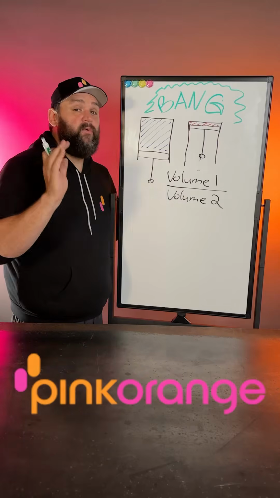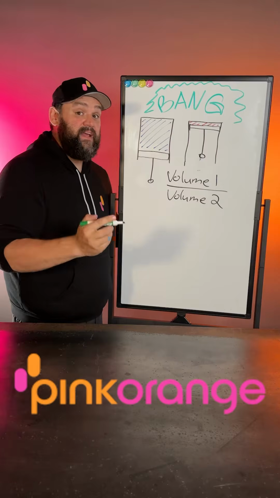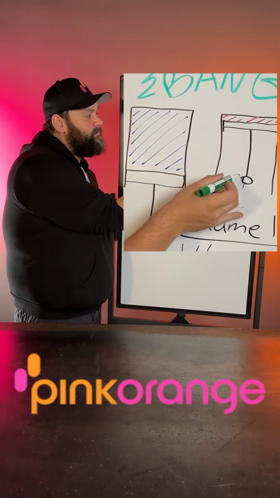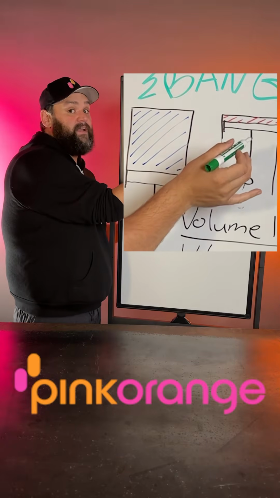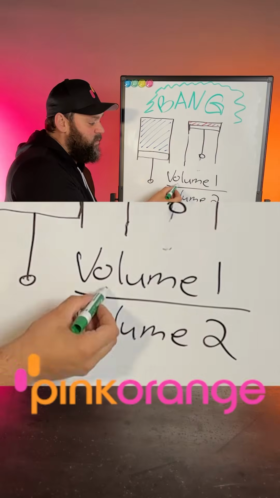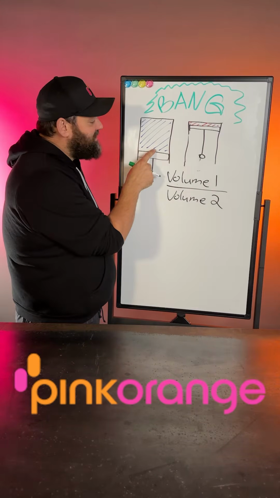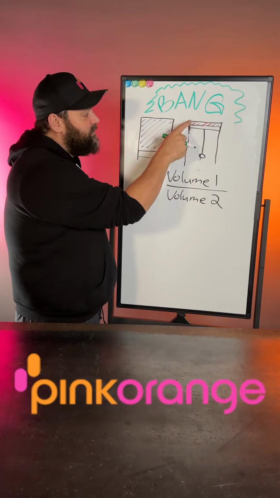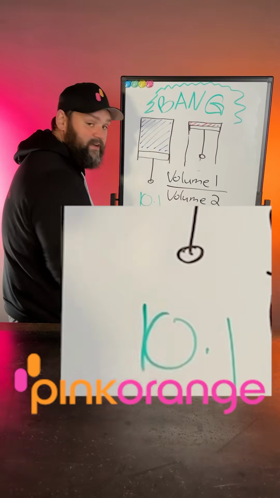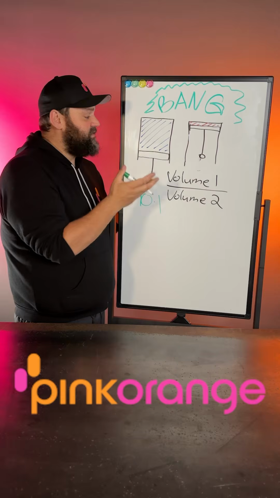What is the compression ratio? What does the compression ratio mean? It means the total amount of air when I'm at the bottom of the stroke that gets compressed, and that's how I get my compression ratio. So if I take this volume and this volume, put one over the other, that'll give me my compression ratio. So if this has 1000 cc compressed into 10 cc, that would be a 10:1 compression ratio. And that's how compression ratio is calculated.